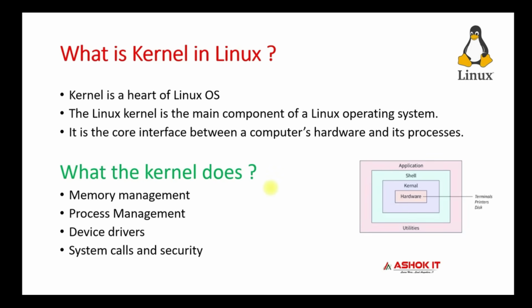So please remember, shell and kernel are two important components in Linux. The shell is a mediator between the user and the kernel. The kernel is the mediator between the shell and the hardware. The kernel is the main component which communicates with the hardware components in the Linux machine.